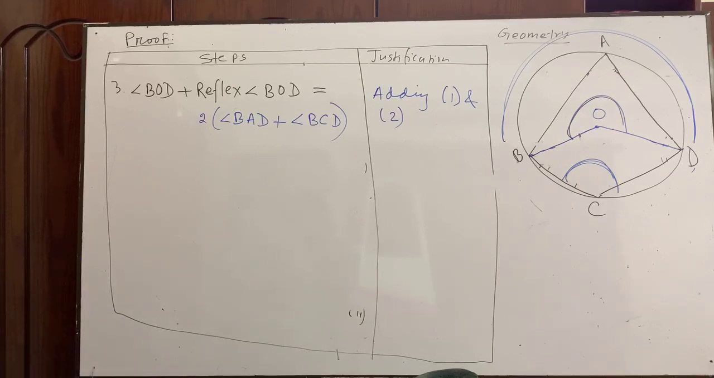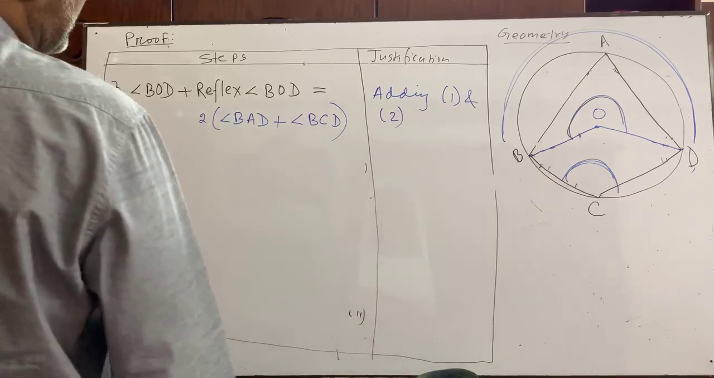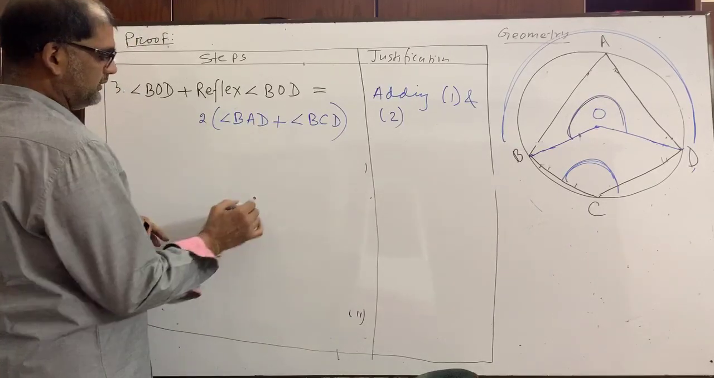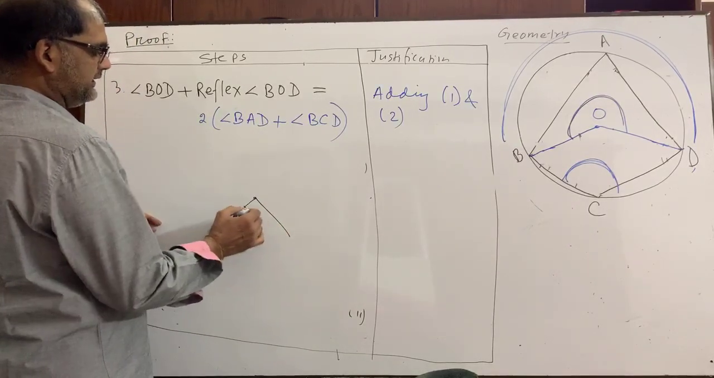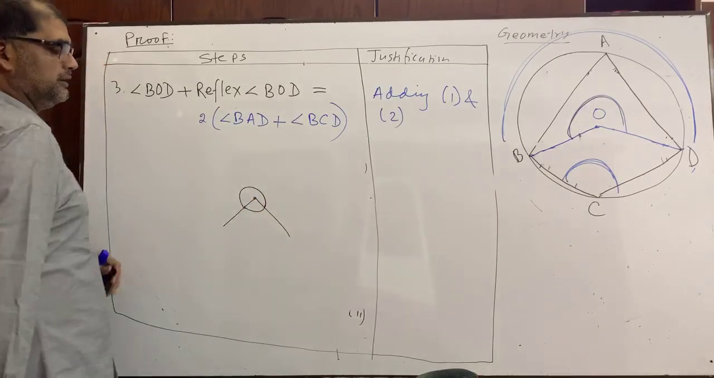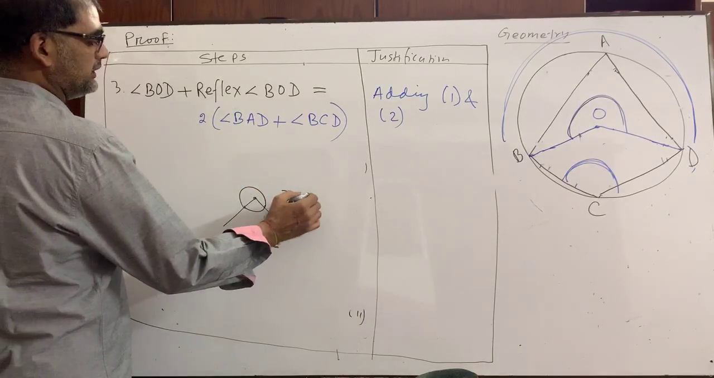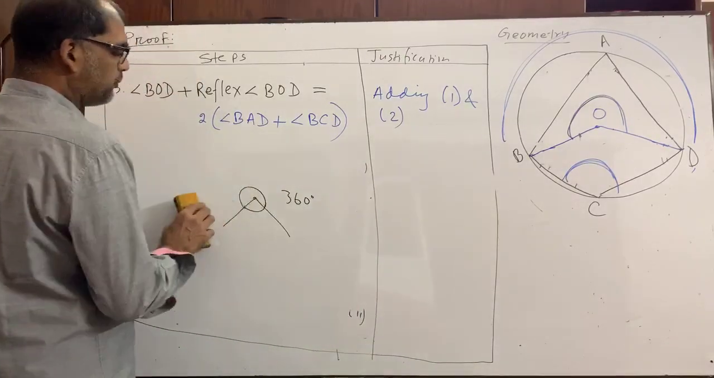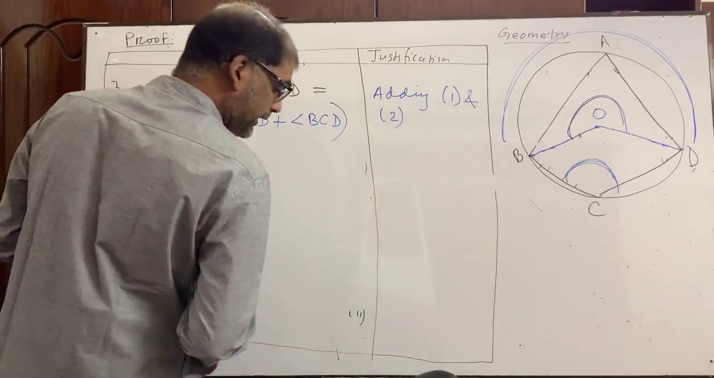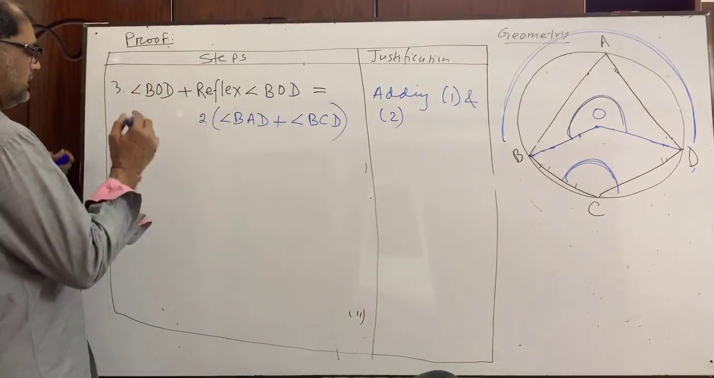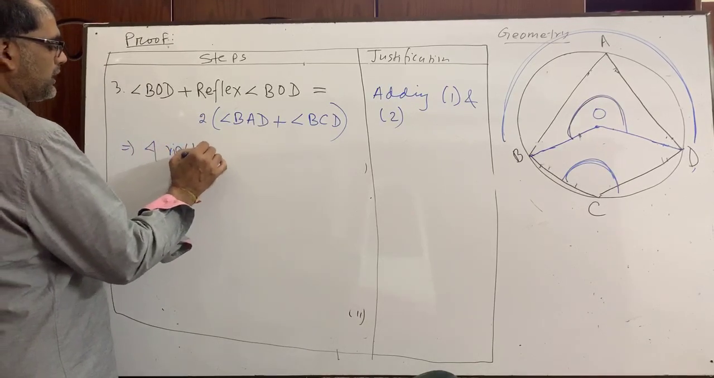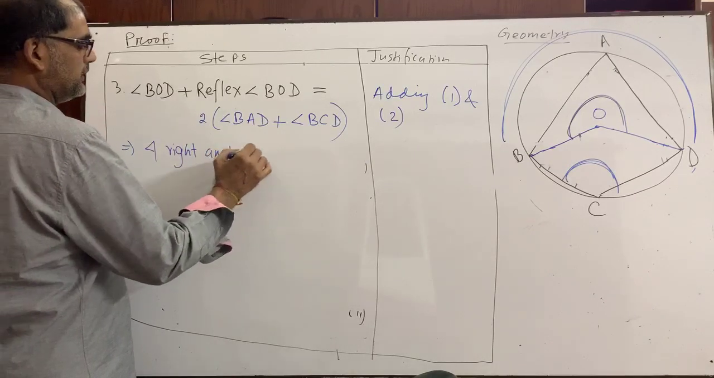Similarly, right hand side and right hand side of 1 and 2 will be added. Now, suppose this is a point, and this and this equals to what? 360 degree. 360 degree means what? 4 right angles, right? So we can write here, 4 right angles is equal to